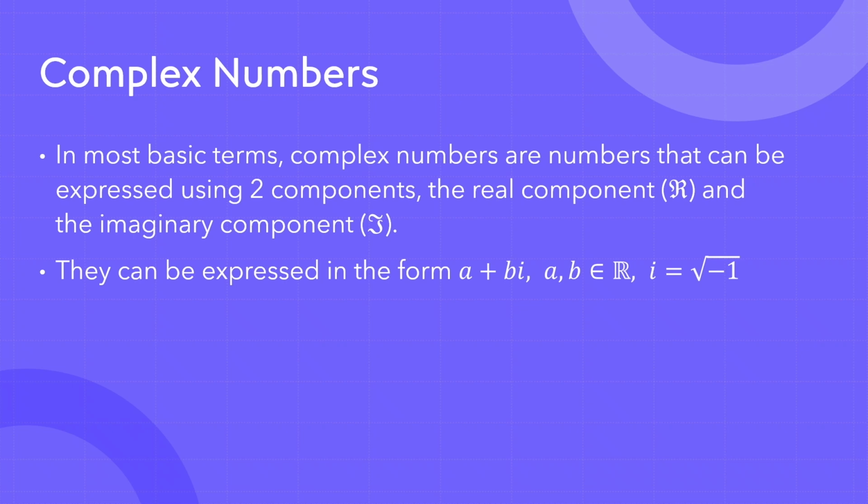In the most basic terms, complex numbers are these special kinds of numbers that can be described using two components, the real component and the imaginary component. And they're typically expressed in the form a plus bi, where a and b are real numbers, and i is defined as the square root of -1, because it just is.